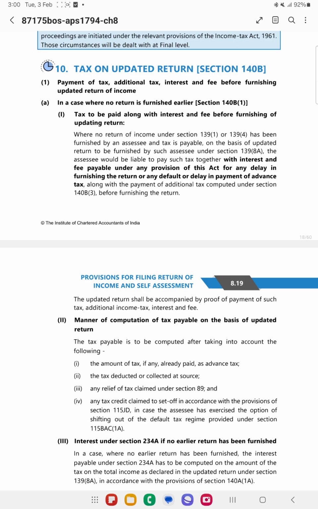Suppose you have not filed earlier return, then in such cases 234A, that is default in filing the return of income, will be levied. And 234B, C, all those things will be levied. Over and above that, there will be 25% penalty, 50%, 60% and 70% penalties respectively for each year which crosses from the end of the assessment year.